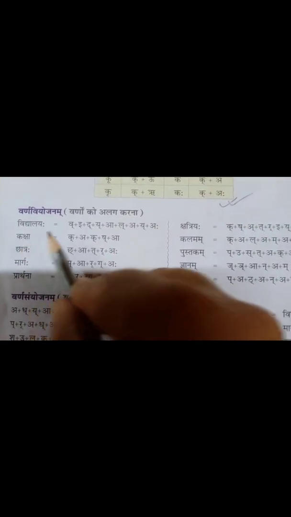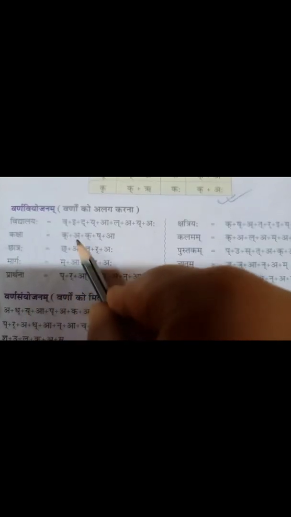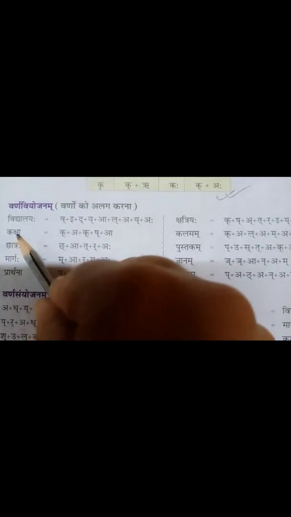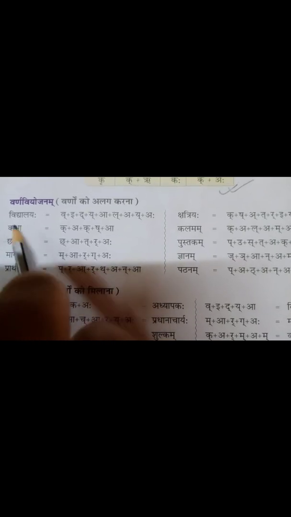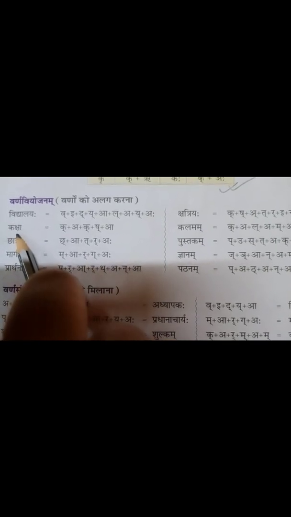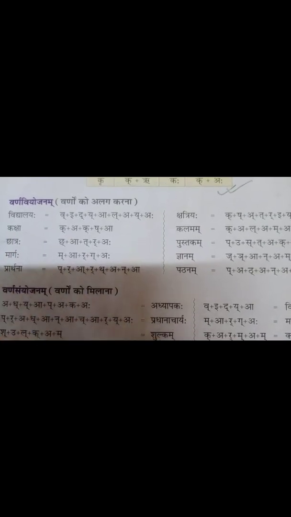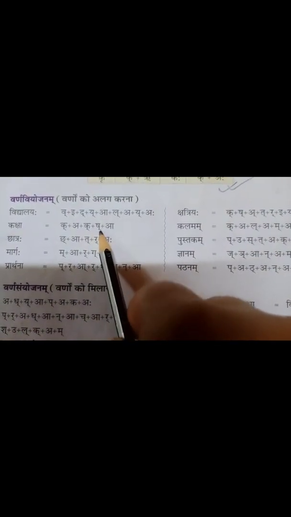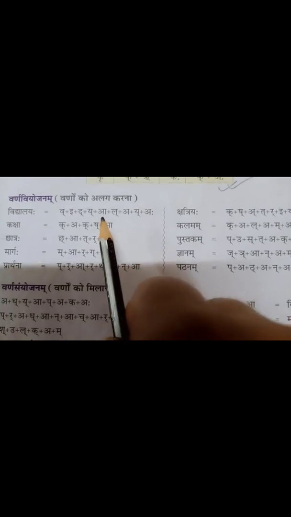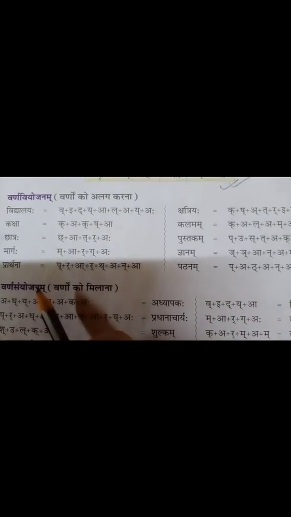Now see the next one. Kaksha. Ka, then ksha. In Bengali you say khya. How can we make ksha? Ka plus sha plus o. Am I right? So see, k plus sh plus it will be o, but here there is a. Why not o?